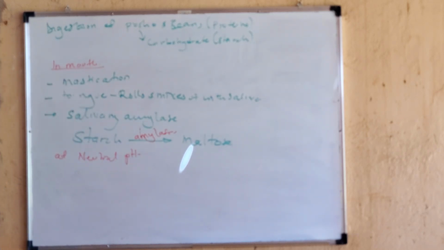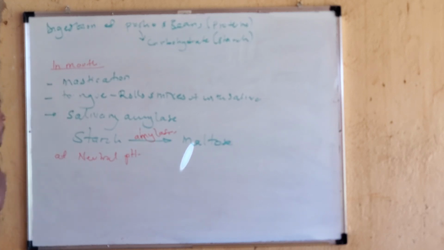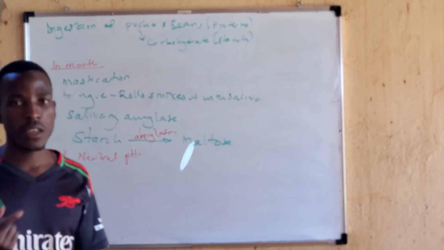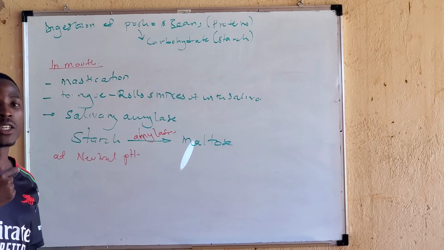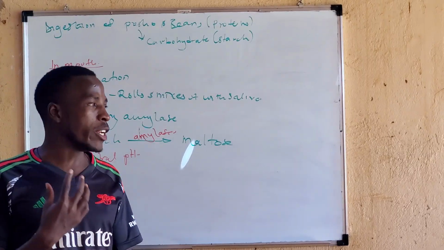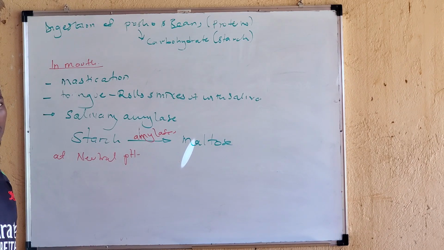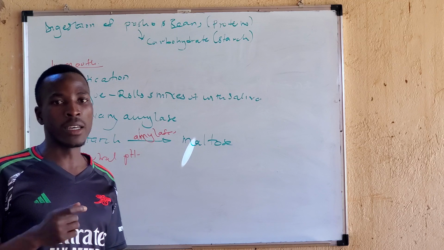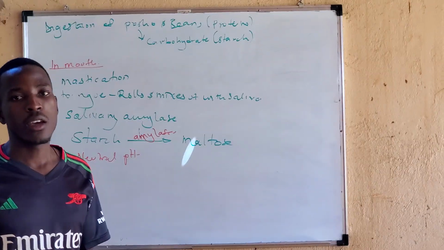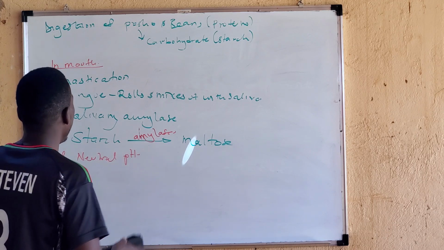Okay. Now listen properly. After breaking down our food, the starch, into maltose, we shall see the rolling of food by the tongue into what we call the bolus. Am I clear? Now the bolus, what happens? It is taken to the stomach through the esophagus by a process called peristalsis. Peristalsis is an involuntary process. Altogether, involuntary. It doesn't require the brain. Involuntary actions are carried out by the smooth muscles. Therefore, our food now goes to the stomach.